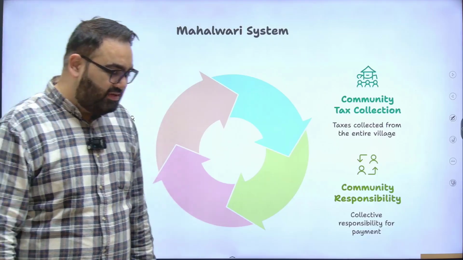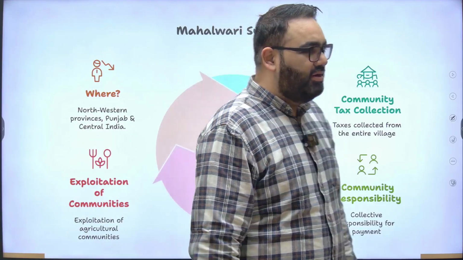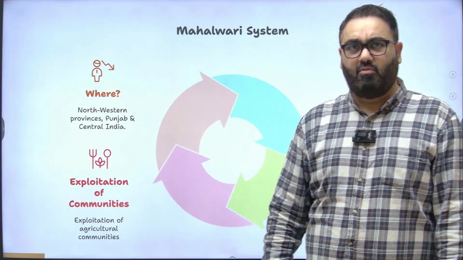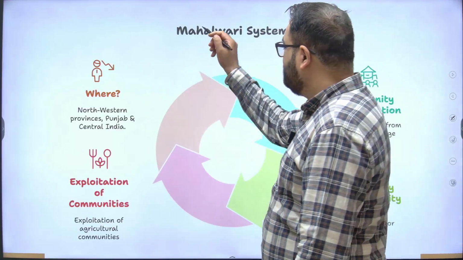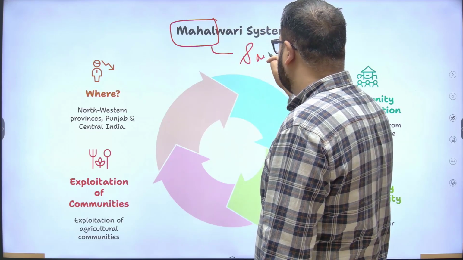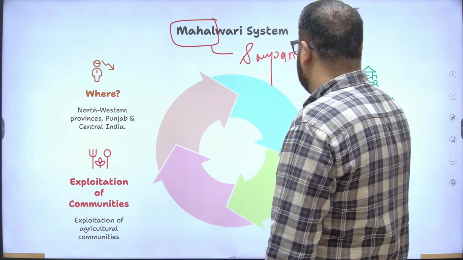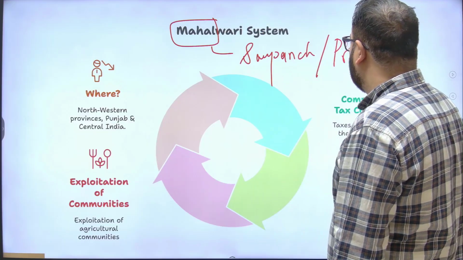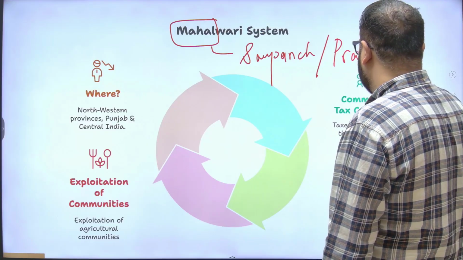The third famous system at that time was something called the Mahalwari system. What is Mahal or Mahalwari? Mahal basically means Sarpanch or Pradhan or whatever you want to call it, depending on whichever state you are in.